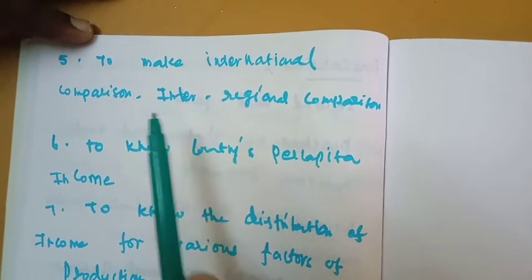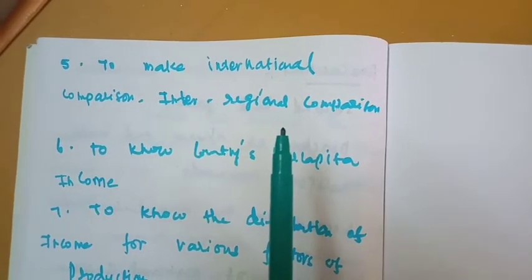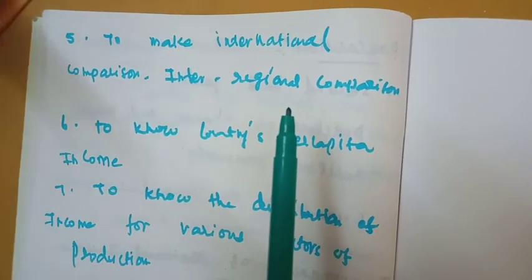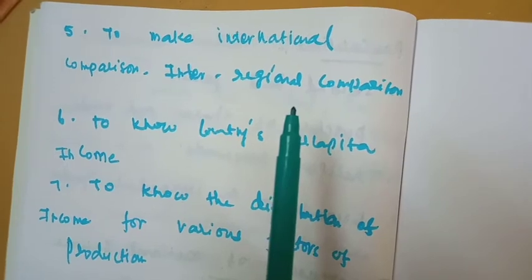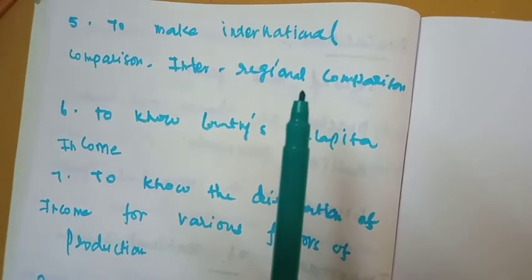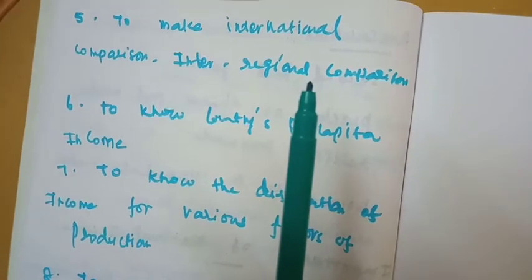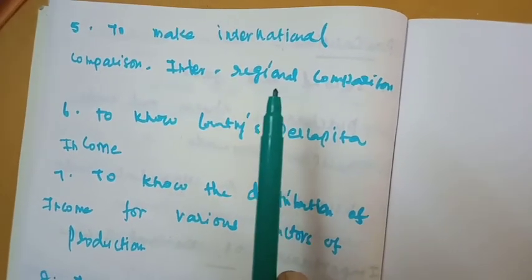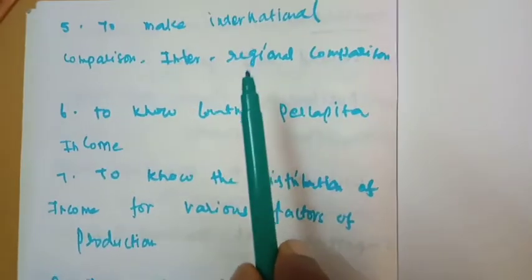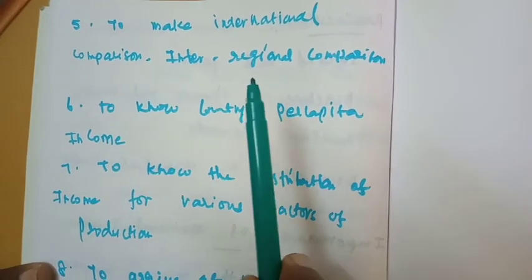Inter-regional means the contribution of different states. For example, in India we have different states, and we must know the contribution of Andhra, Telangana, Kerala, Tamil Nadu, West Bengal, and Maharashtra to our national income.